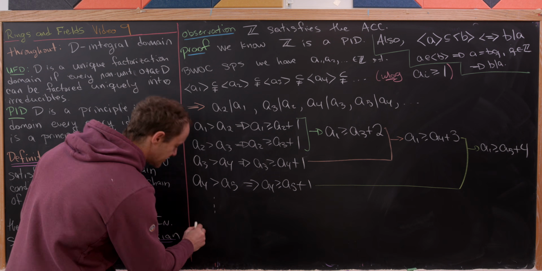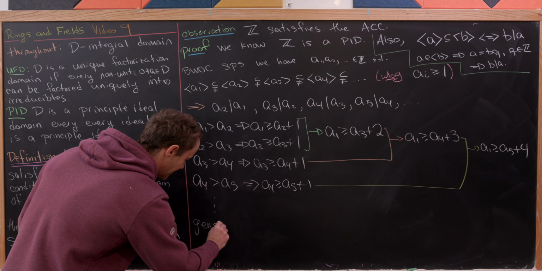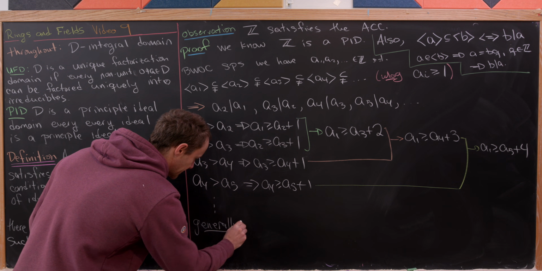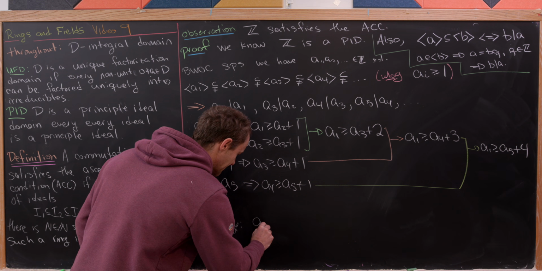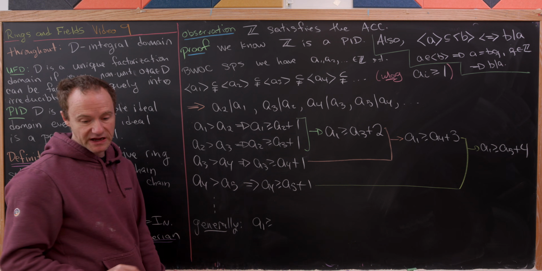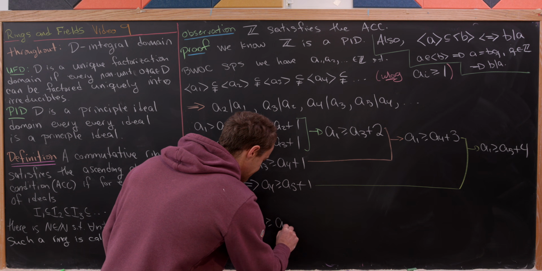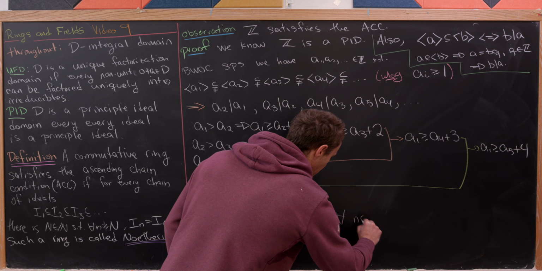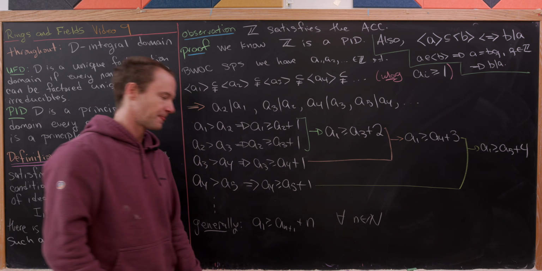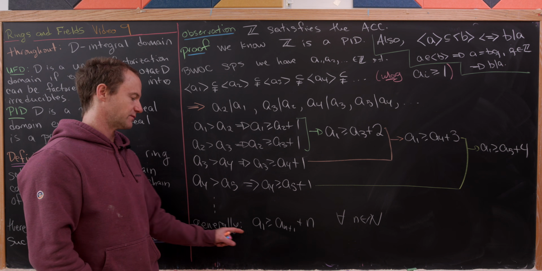And then I think generally it's pretty obvious that we have the following relationship, which you could prove carefully with induction if you wanted to, and that is that A1 is bigger than or equal to A sub n plus n, and this is true for all natural numbers n. But of course, that's impossible, right?